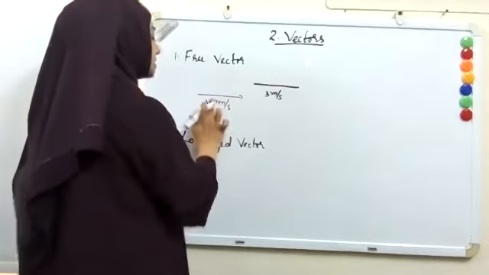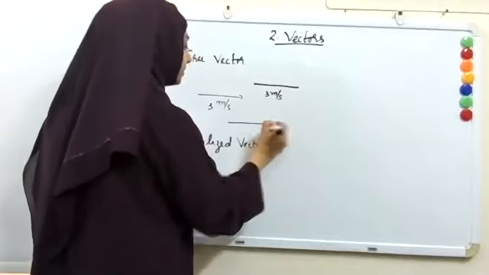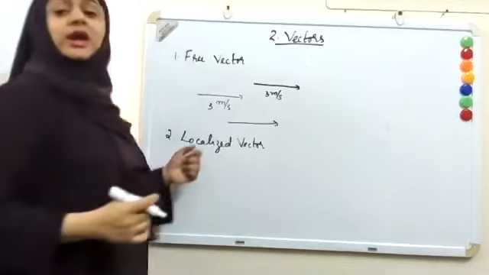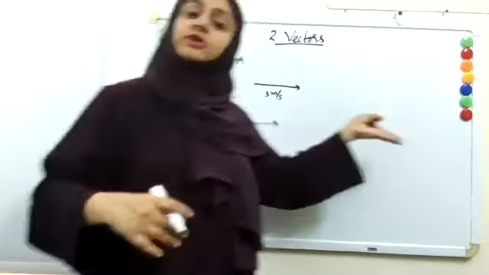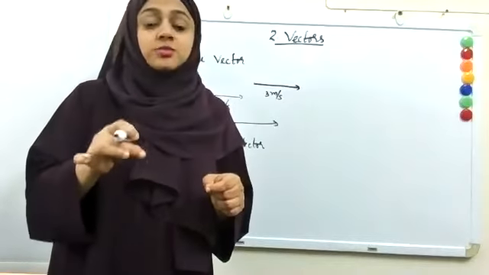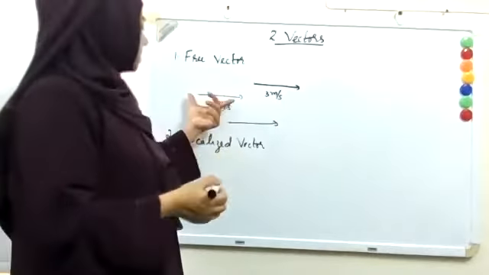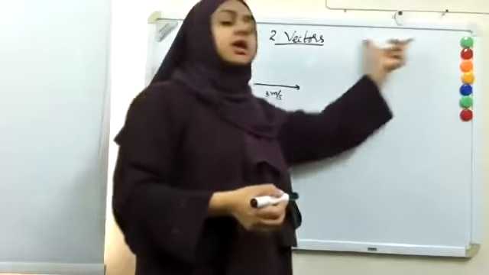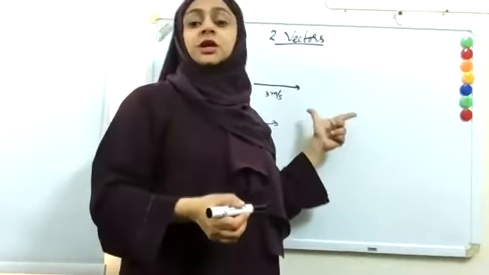Or you can draw the same vector here. It doesn't matter where it starts. It's a wind towards east having velocity 3 meters per second. So it's called a free vector, which means its starting position is not fixed at any place. You can in any way shift it anywhere you want. You can freely shift it.